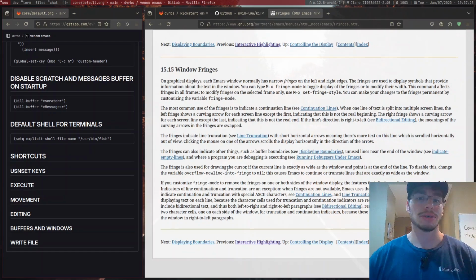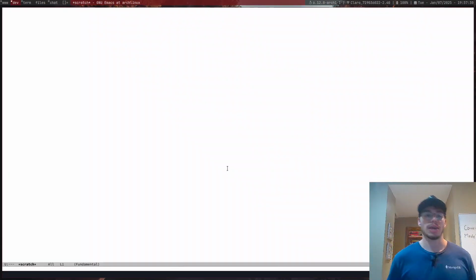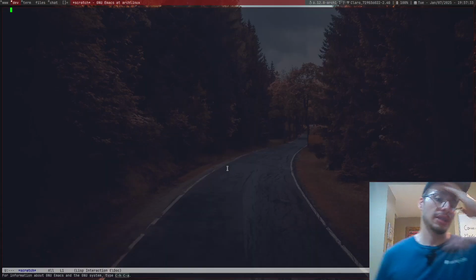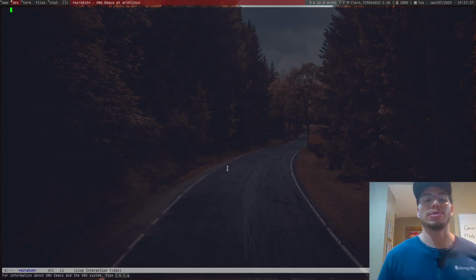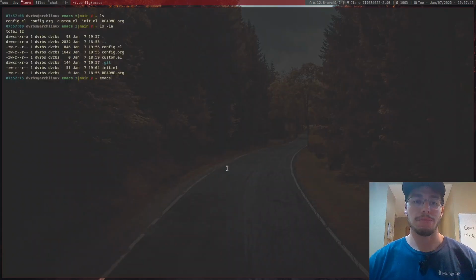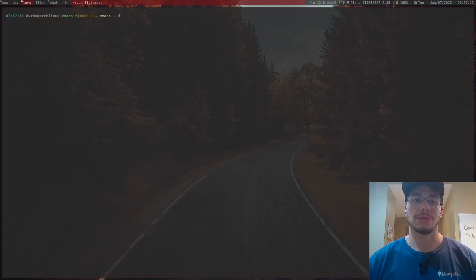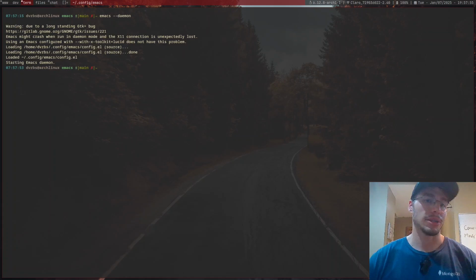Now if I were to start Emacs from the configs that we just made, it's gonna load, and it's gonna take around a second to parse everything that we just did. Not that much time, but we can make it better. Imagine that we have the Emacs daemon. There we go. See, it took barely any moments.